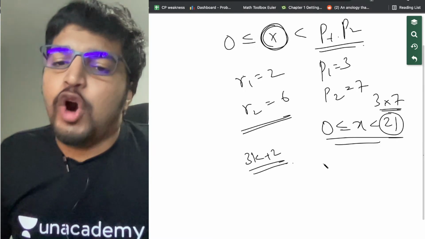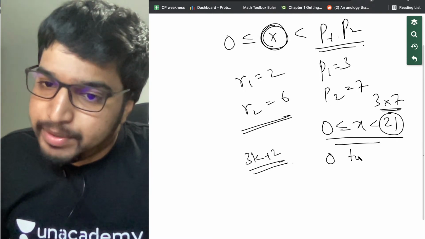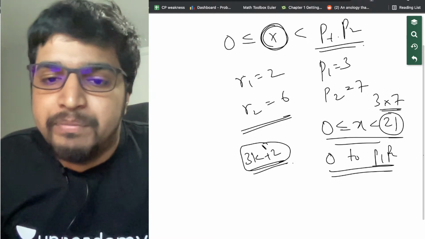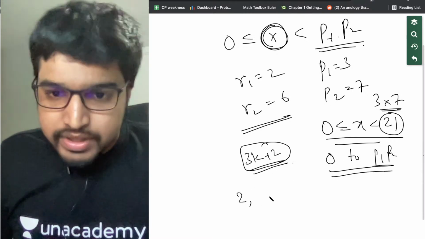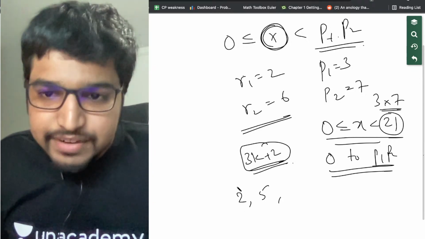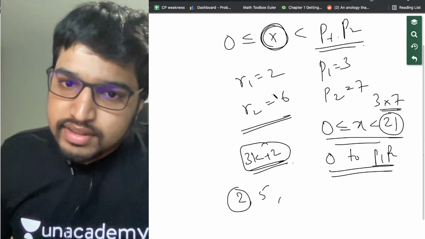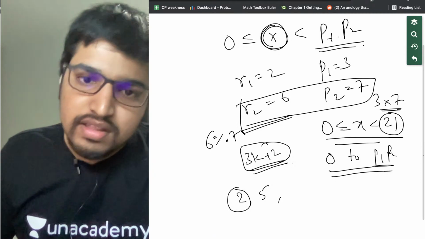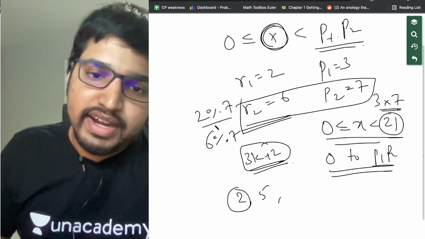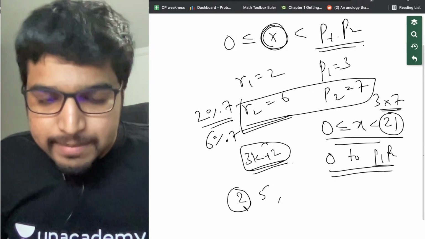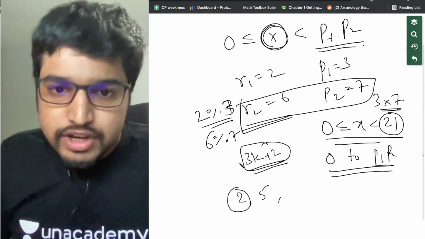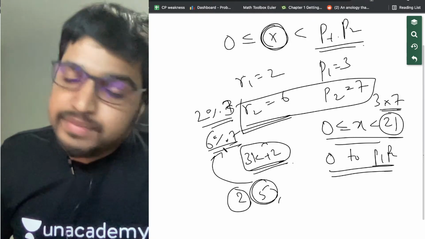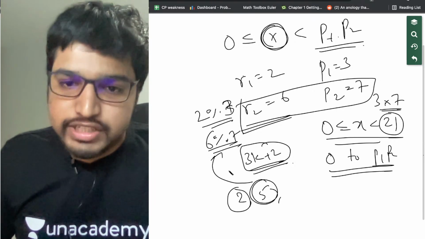So instead of going through all numbers from 0 to P1 and 0 to P1 P2, I'll just iterate through numbers which are of this form. That is, I'll iterate through 2, then 5. I check if 2 gives the remainder 6 modulo 7, since I need the form 2 modulo 3 and 6 modulo 7 at the same time. 2 gives the remainder 2 modulo 3, but it doesn't give 6 modulo 7. So I move on to 5. I check if it's 6 modulo 7. It does not.